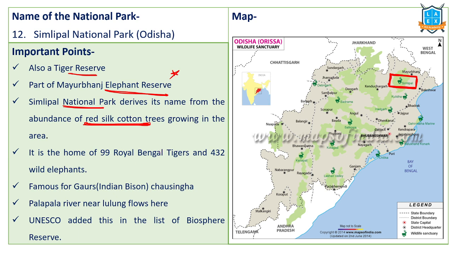It is home to Bengal tigers, wild elephants, etc. And we can find Indian bison in this particular area. The Palpala River flows through this particular area.